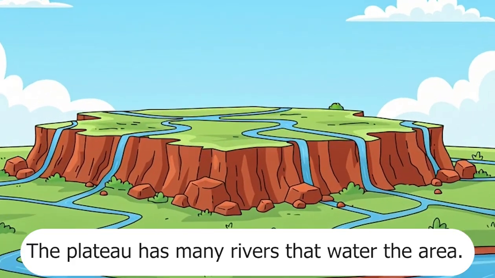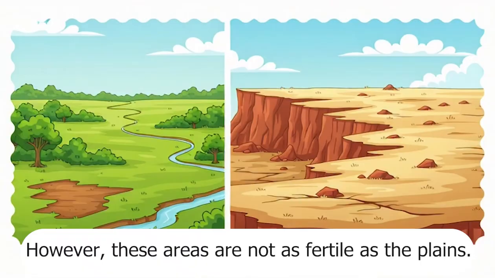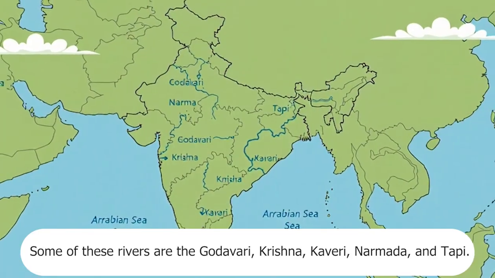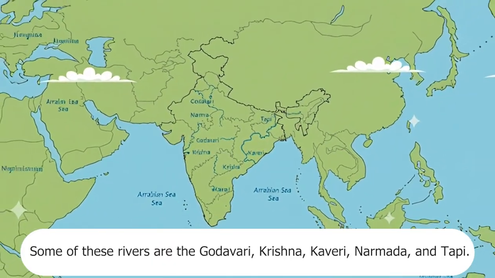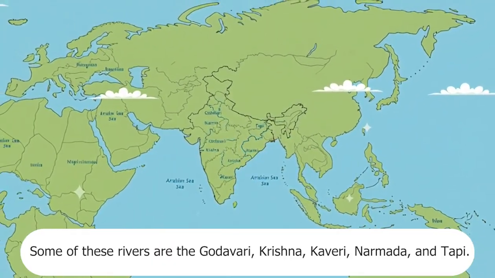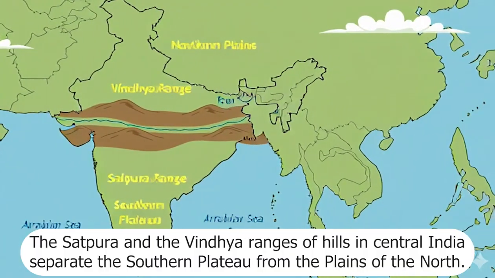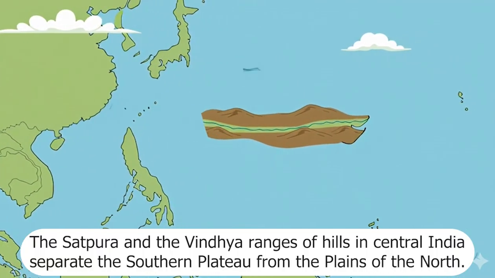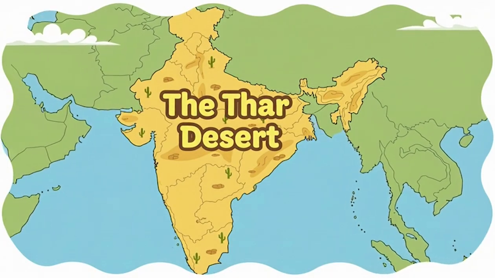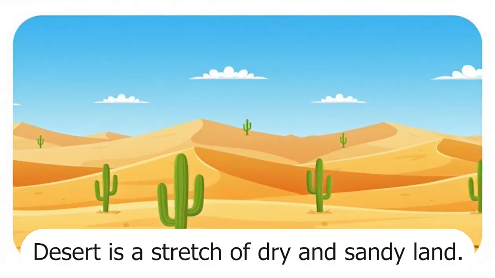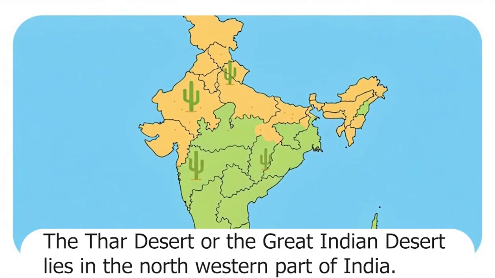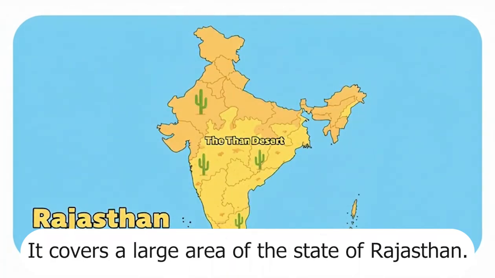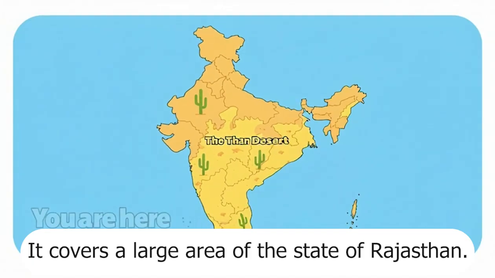The plateau has many rivers that water the area. However, these areas are not as fertile as the plains. Some of these rivers are the Godavari, Krishna, Kaveri, Narmada, and Tapi. The Satpura and the Vindhya ranges of hills in central India separate the southern plateau from the plains of the north. The Thar desert. Desert is a stretch of dry and sandy land. The Thar desert or the Great Indian Desert lies in the northwestern part of India. It covers a large area of the state of Rajasthan.